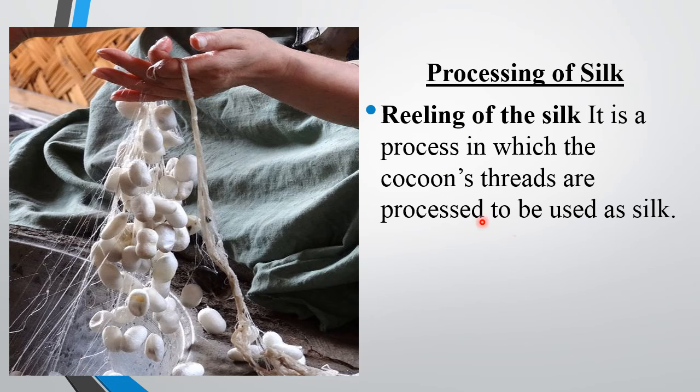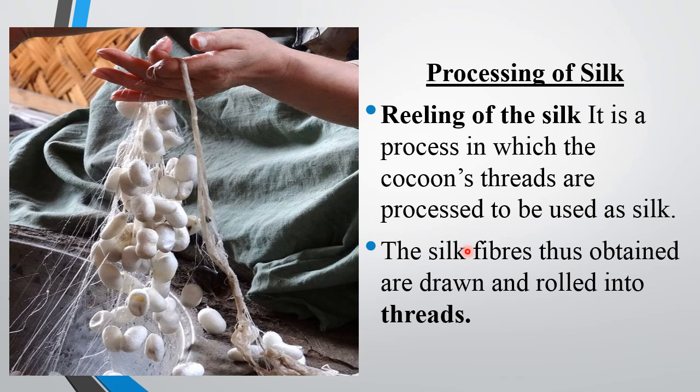The reeling of silk process separates the cocoon fiber from the silk fiber. Nowadays it is also carried out in special machines. In reeling of silk, the cocoon threads are processed to be used as silk. The silk fibers are then spun, drawn and rolled into threads. The extracted silk fibers are spun to form silk yarns, which are used by weavers to weave silk cloths.